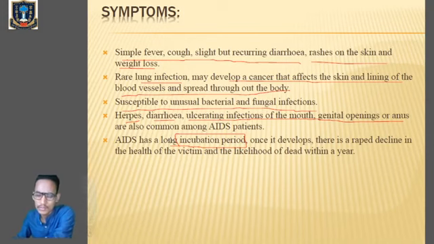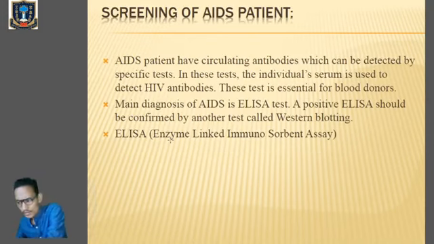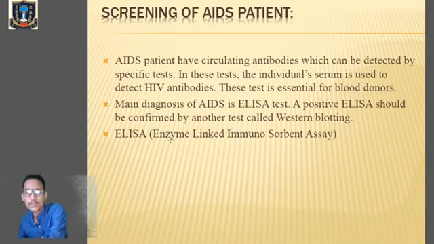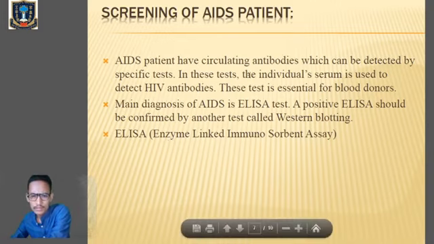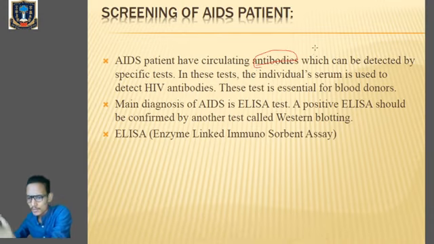So that we are going to see the name of the drugs. Now, how to detect the HIV/AIDS patient, or how to diagnose, screening. So those who are infected by these HIV viruses, or by the retroviruses, their body contains antibodies. So we have to detect the presence of these antibodies against the HIV viruses, those who are infected by HIV. Clear?